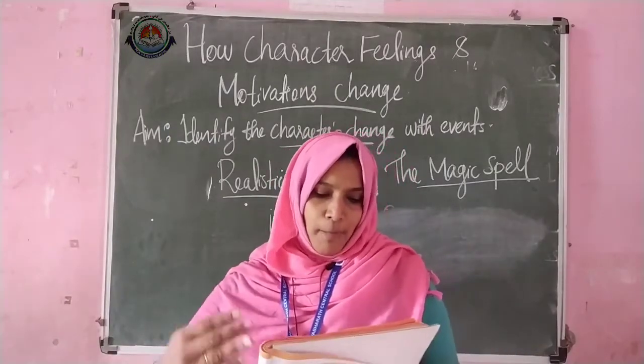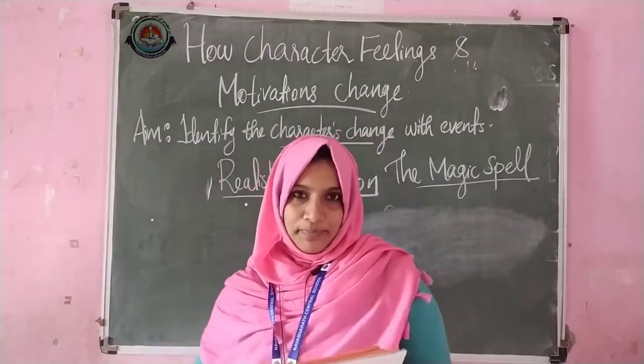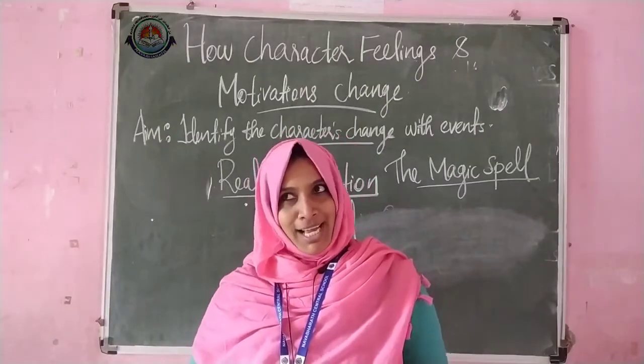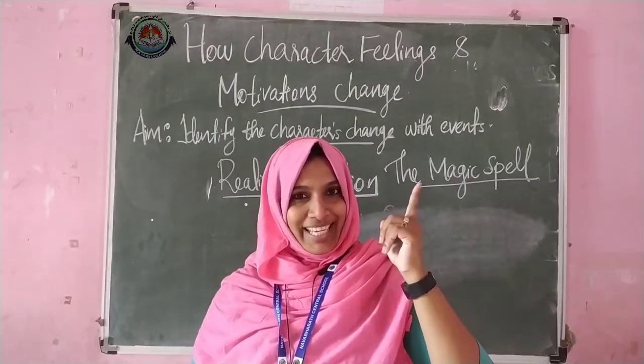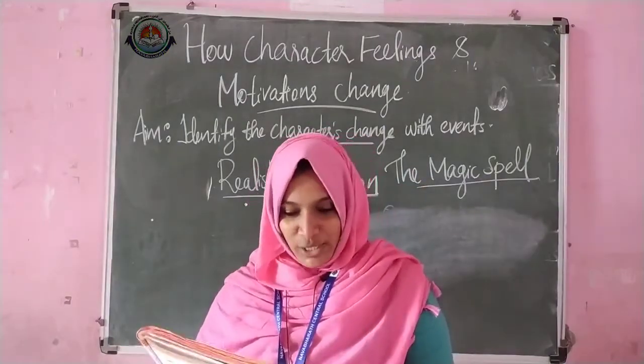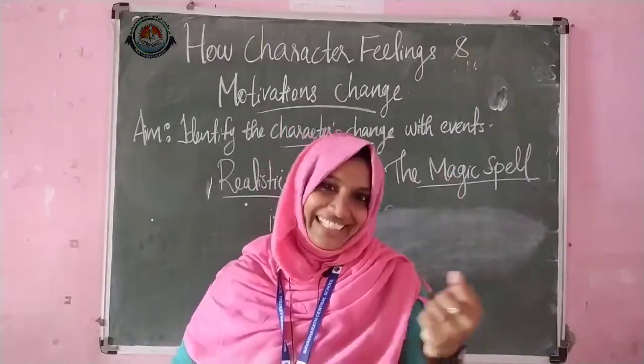Then D, Ammu went back to the garage and started digging. Why? Before, what happened there? Yes, Ammu felt foolish for believing Jennifer. That is why she went back to the garage and started digging.